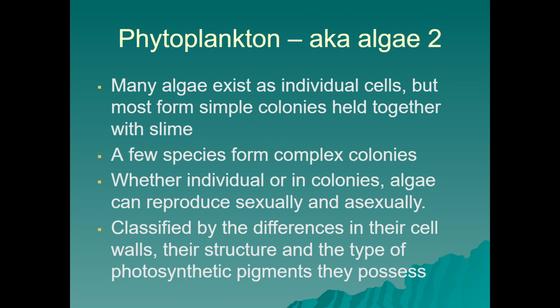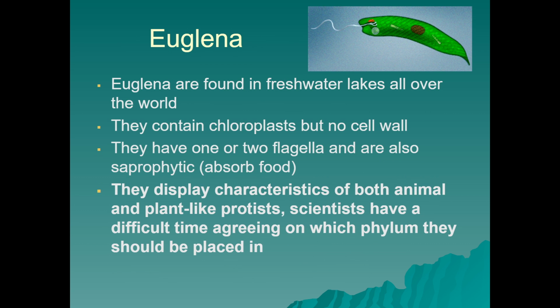More on phytoplankton. A lot of the algae that we call phytoplankton exist in individual simple forms, like cells by themselves, but a lot of them can form colonies, and they're held together with slime. A few species form complex colonies, but whether it's individual or in colonies, algae can reproduce both sexually and asexually, so it does demonstrate the alternation of generation. There are some differences again between the cell wall of phytoplankton and that of true plants. Their structure and the type of photosynthetic pigments they possess does differ as well.